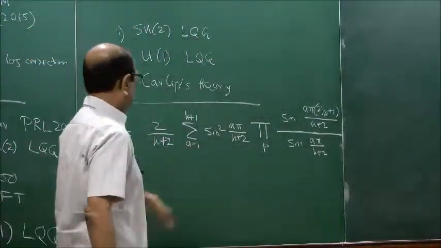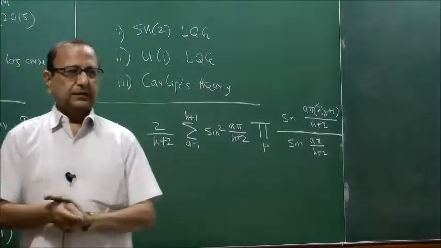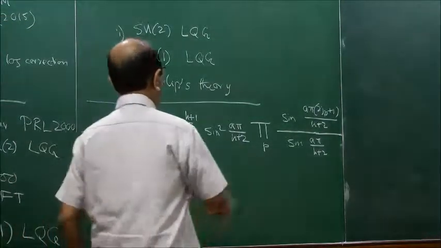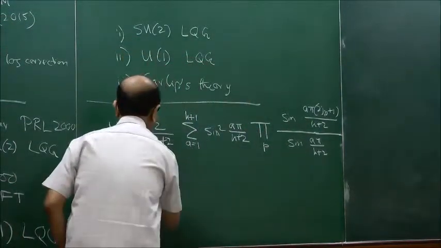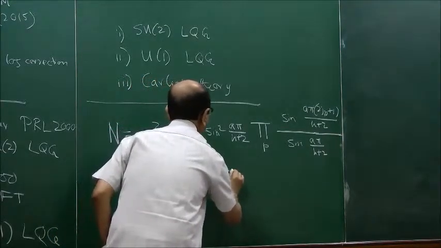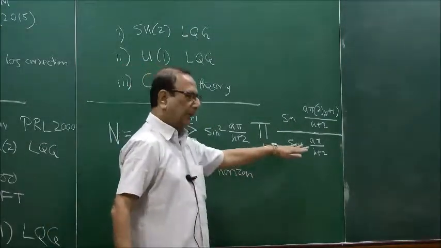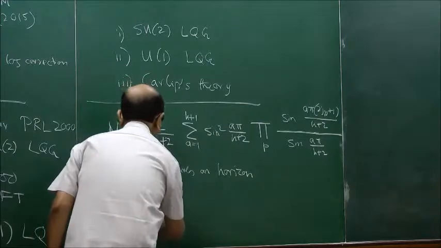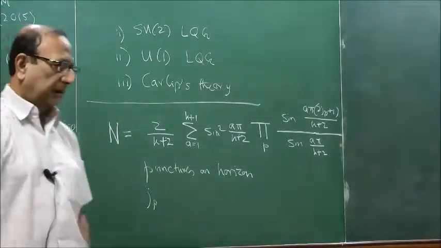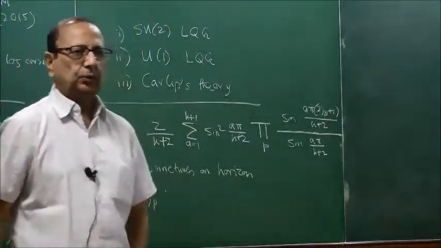So here, this product over P is a product over the punctures. The idea is that there are lots of punctures on the horizon, and with each puncture, some spin Jp is associated. So phi p stands for the product over all the punctures, and Jp is a spin associated with the puncture labeled by P. Jp can take any of the values: half, 1, 3 by 2, 2 and so on.